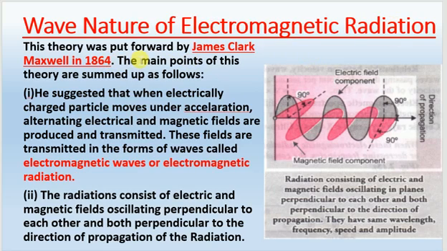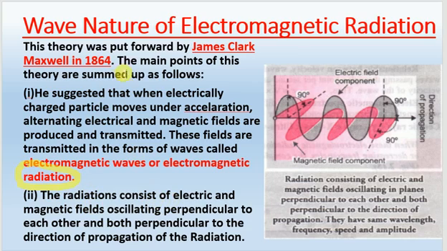The theory was proposed by James Clerk Maxwell in 1864. He suggested when an electrically charged particle moves under acceleration, alternating electric and magnetic fields are produced. These fields are transmitted in the form of waves called electromagnetic waves or electromagnetic radiations.